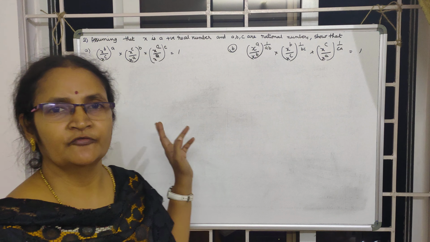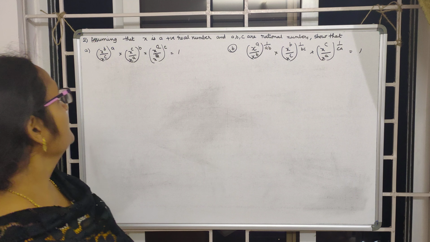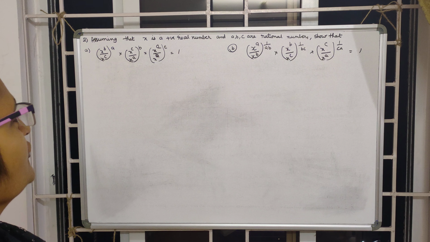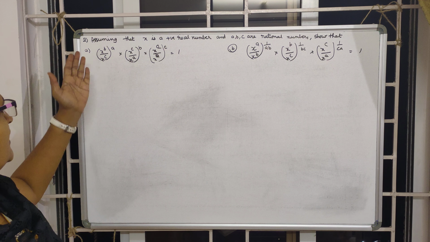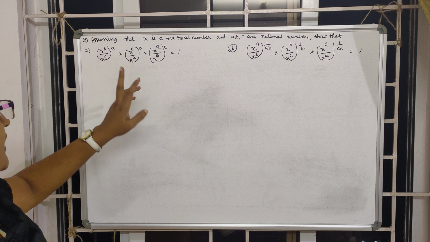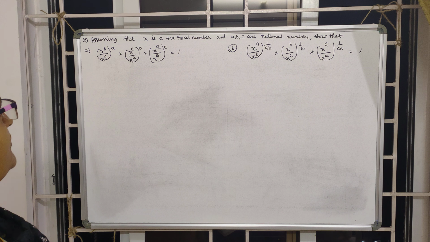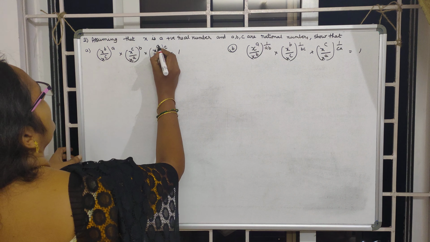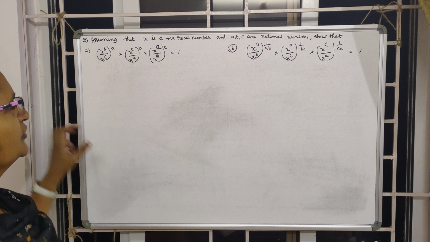Let us see a few more examples on laws of exponents. In this example, assuming that x is a positive real number and a, b, c are rational numbers, show that (x^b / x^c)^a times (x^c / x^a)^b times (x^a / x^b)^c equals 1. We have to prove this one.